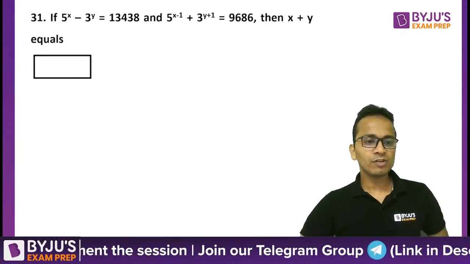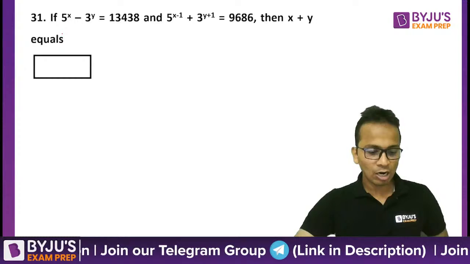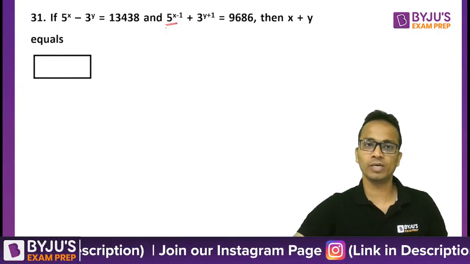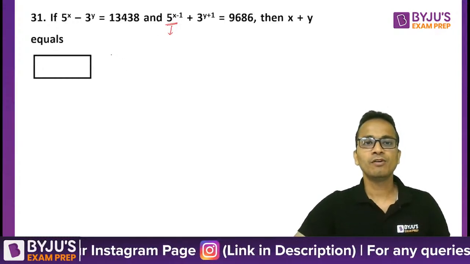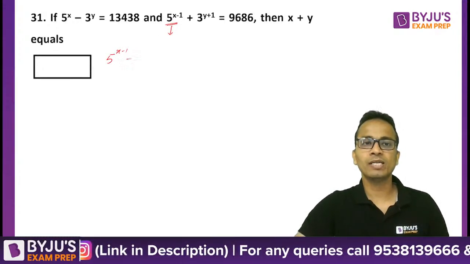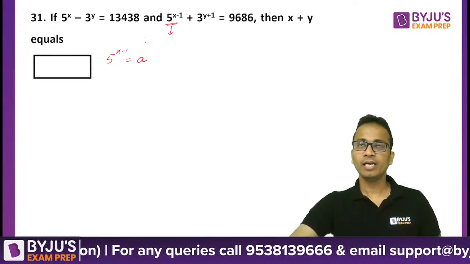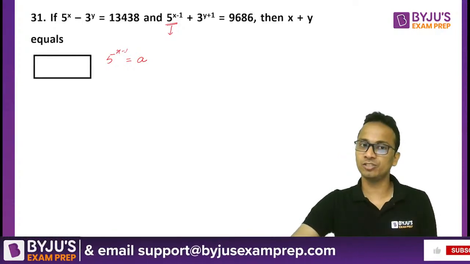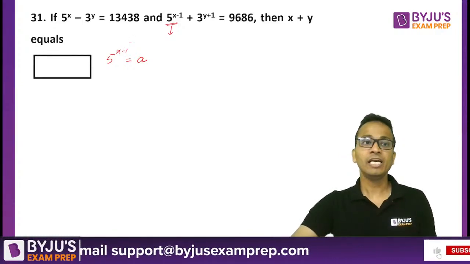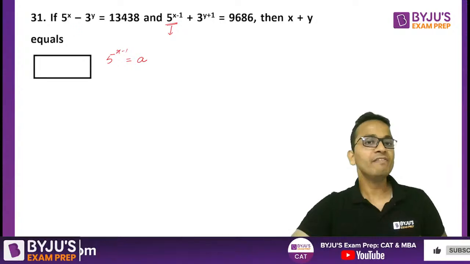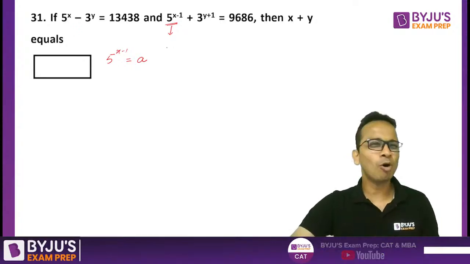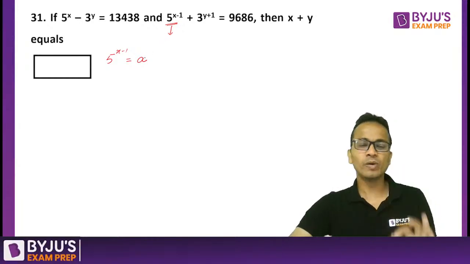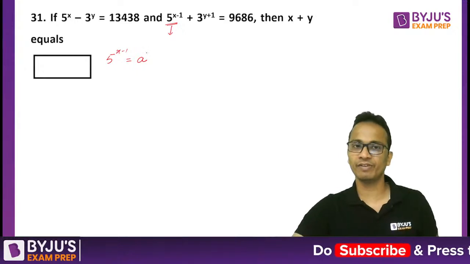Now out of the two powers of 5, which of the powers of 5 is lower? This power of 5 is lower. So I'll assume 5 raised to the power x minus 1 as a. In order to eliminate the fractions, if I assume 5 raised to the power x as a, then 5 raised to the power x minus 1 will become a upon 5. I don't want to introduce fractions. So that is why I have assumed the lower of these powers as another variable.